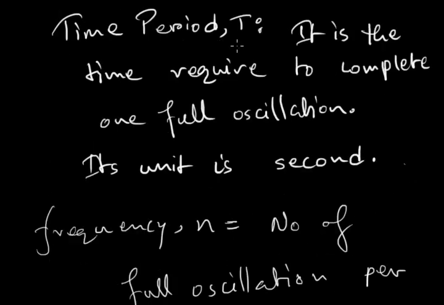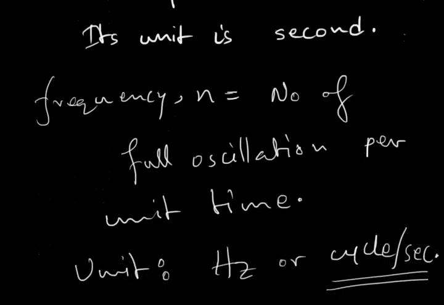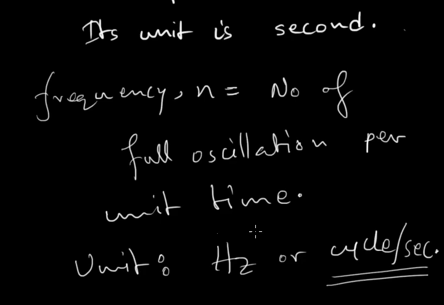As I said earlier, time period is the time required to complete a full oscillation. It is measured in seconds, and frequency is the number of full oscillations per unit time, that is per second, and the unit of it is hertz or cycles per second.